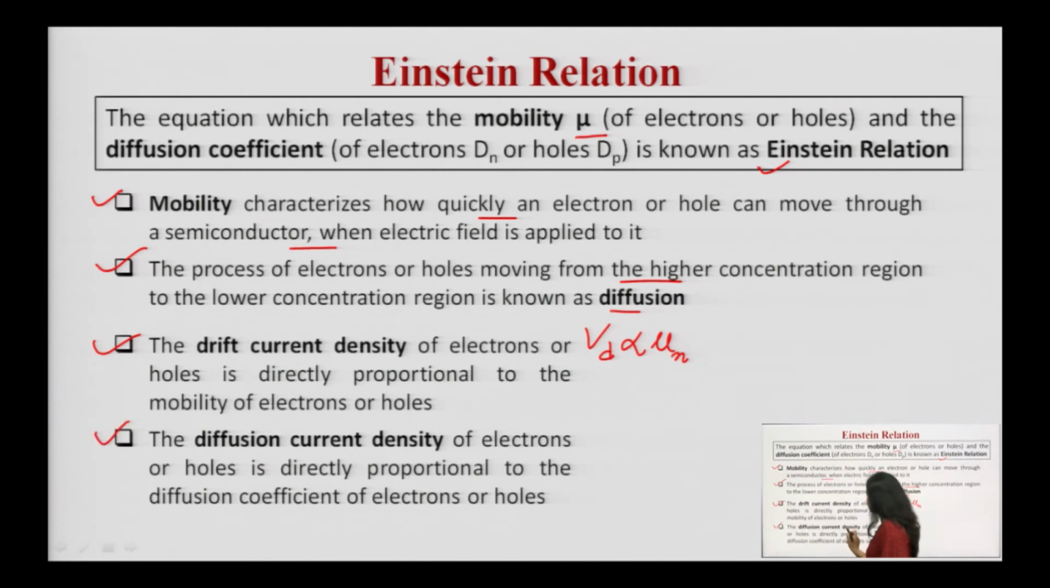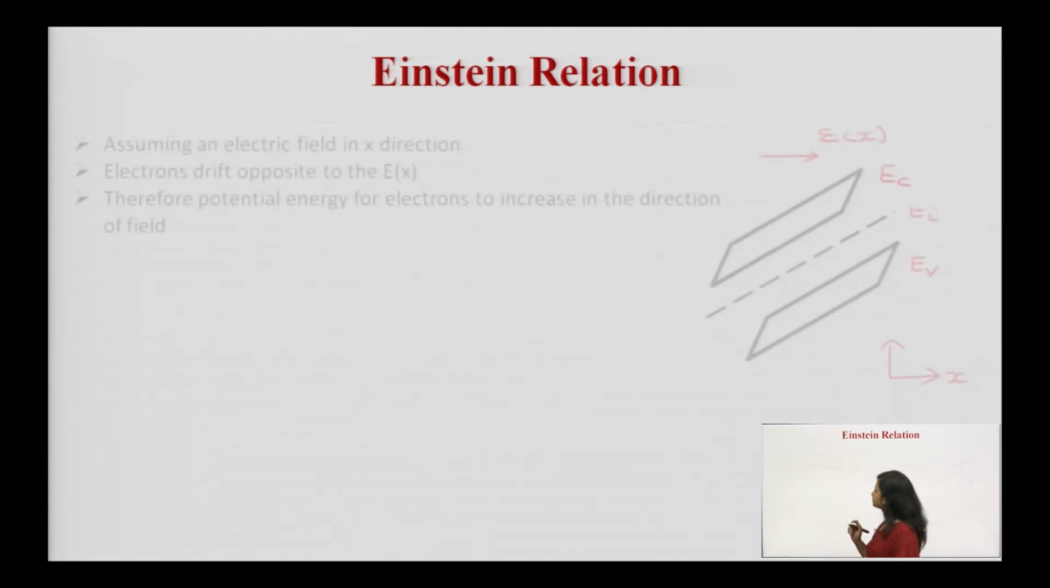Next, the diffusion current density of the electrons and holes is directly proportional to the diffusion coefficient. Diffusion coefficients are denoted as Dn and Dp. Dn is the diffusion coefficient of the electrons, Dp is the diffusion coefficient of the holes. So, the diffusion current density of electrons and holes is directly proportional to the diffusion coefficients, right. Remember all of these points, these are going to be helpful in future.